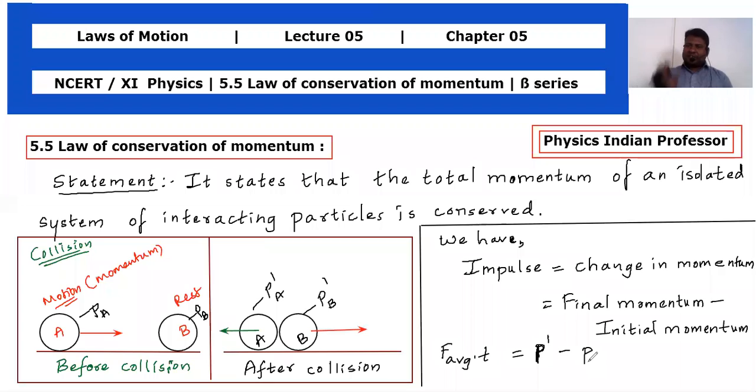So यहाँ पे अगर variation हो रहा है, it is with respect to time हो रहा है. So we'll get the force की application of force कितना हो रहा है इसमें. ठीक है, तो उसके लिए हम लोग क्या करते हैं, we are going to make one equation by seeing this equation: the product of F average into t is equals to p dash minus p. We can make one equation. क्या equation बनेगा, F is equals to p dash minus p divided by t. So we can make this general equation.